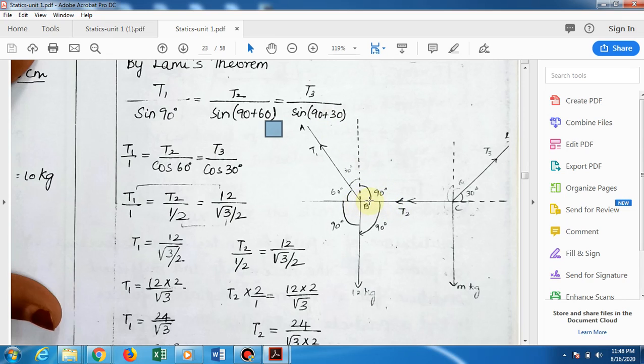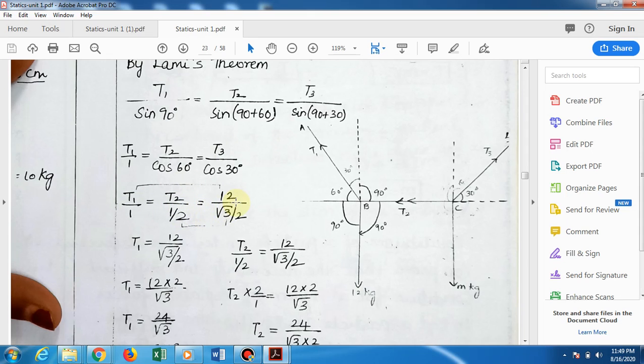Okay girls, T1, T2, T3, this one you know already, so I am skipping this. You have to apply Lami's theorem to find this. Then sin 90, what is the value? 1. T2 over sin(90 plus 60) is cos 60. You know sin(90 plus theta) is cos theta. Likewise sin(90 plus 60) is cos 60, then T2 over sin(90 plus 30) is cos 30. T1 is equal to T2 divided by cos 60, whose value is 1 by 2.